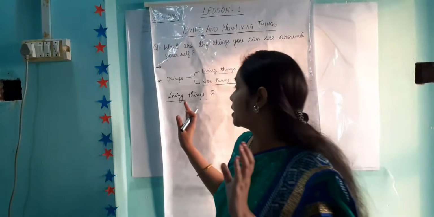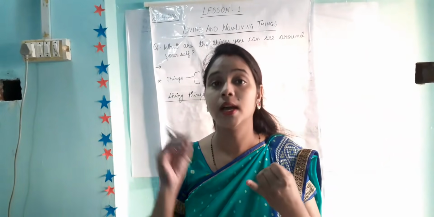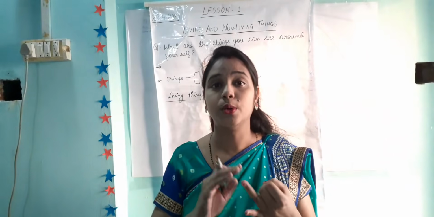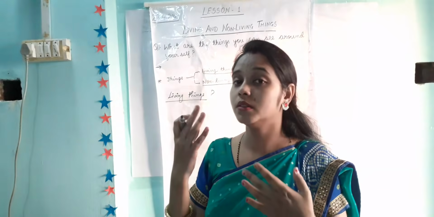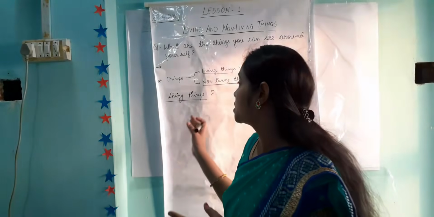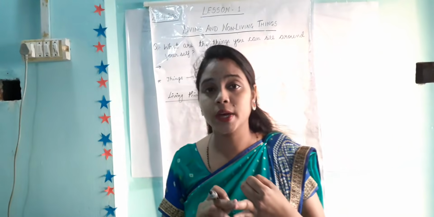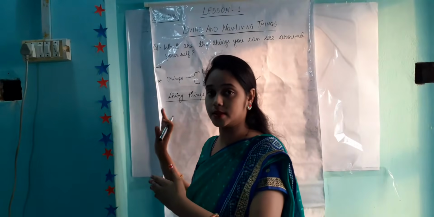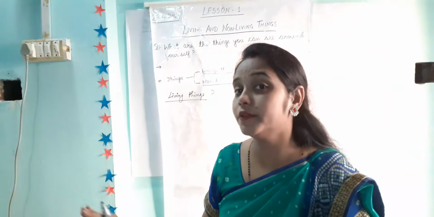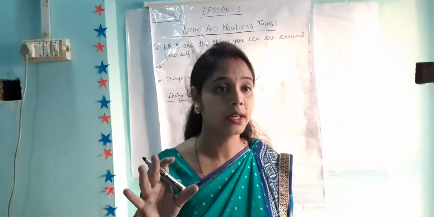We can say that living things are those which can breathe, eat, grow, and reproduce. So breathing, movement, growth, reproduction, these are the significance of living things, and these are found mainly in living things.